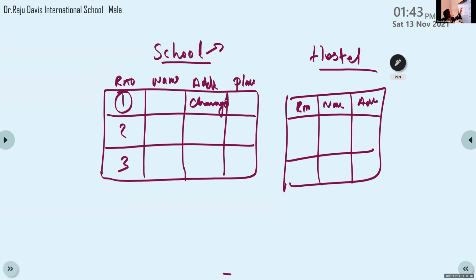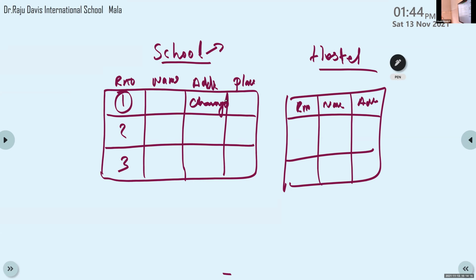If you want to update this address in the hostel register, you have to inform the hostel warden. Then only we can update that data in the hostel register. That is the normal bookkeeping system. In that older system, we are using two sets of data for one student. In school we are using one register. For storing the same data we are using another register in the hostel also. This is known as duplication of data, data redundancy.